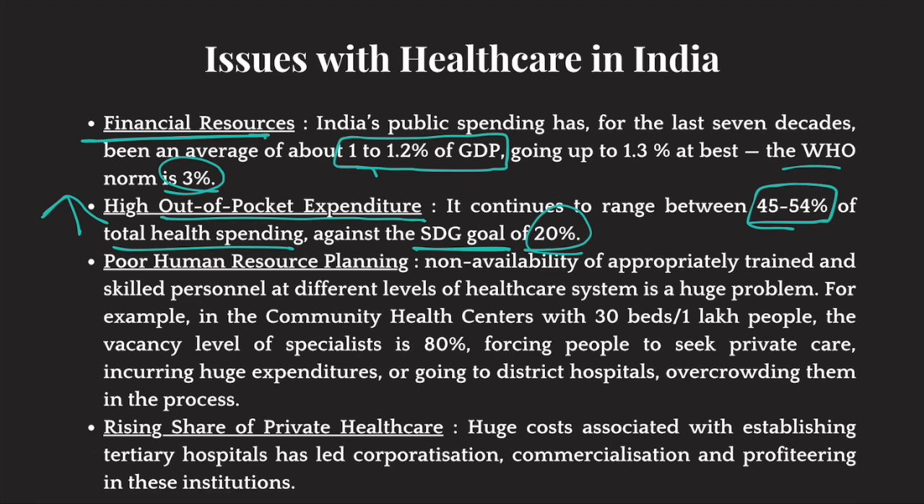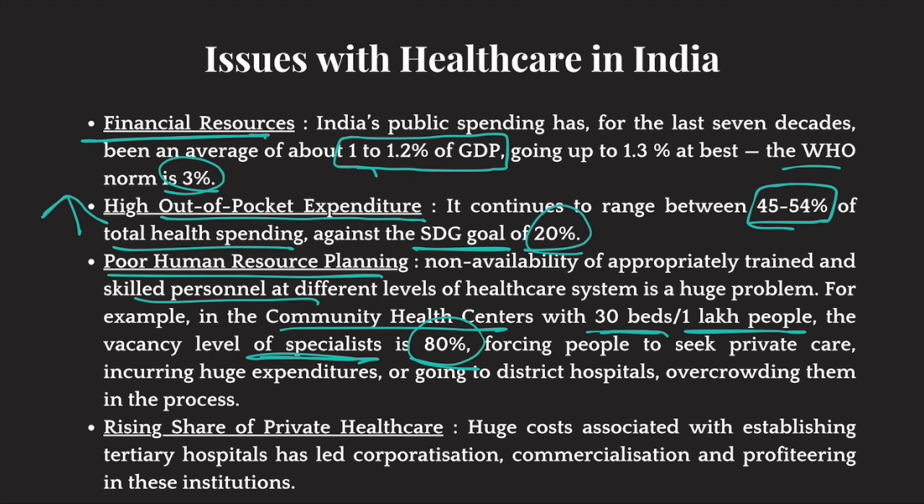Then there is poor human resource planning, and a lack of availability of skilled people at different levels of healthcare. For example, community health centers have 30 beds per 1 lakh population. That itself is quite less. And there is a vacancy of specialists at a rate of about 80%. So 80% of specialist posts in community health centers are lying vacant. That pushes people towards private hospitals. People do not opt for community health centers because they think doctors are not available. Therefore they go to private hospitals, and private hospitals charge a lot of money.